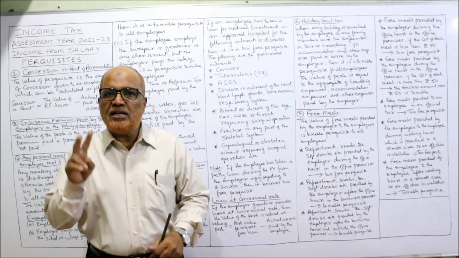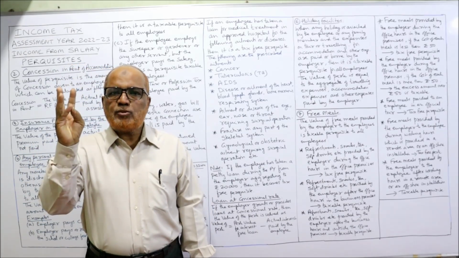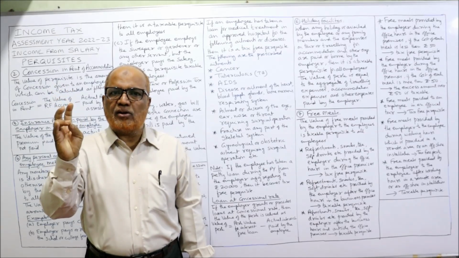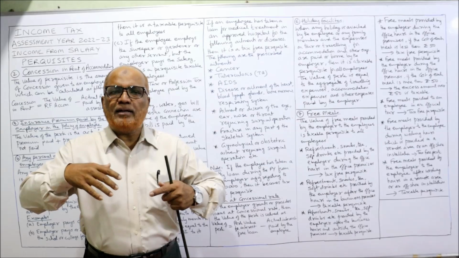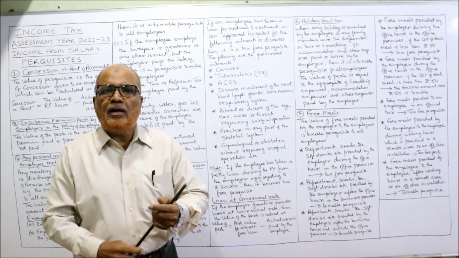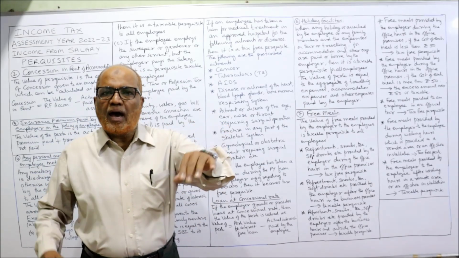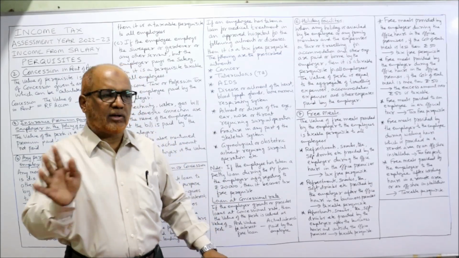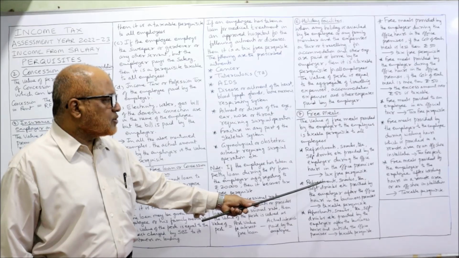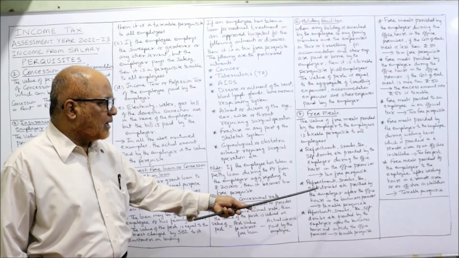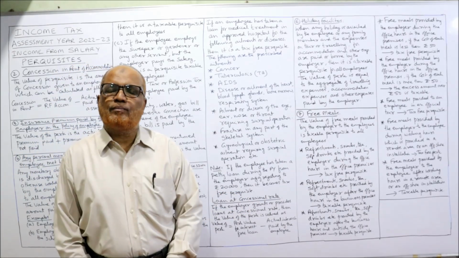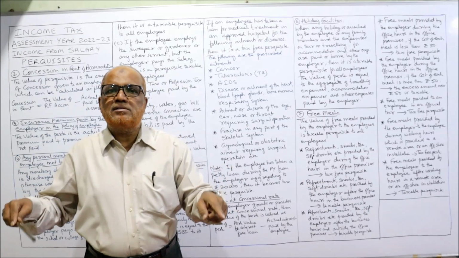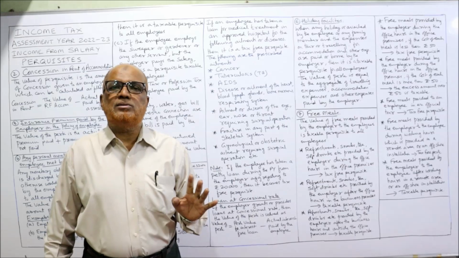During business hours, two conditions are attached. Refreshments, snacks, tea, soft drinks, etc. provided by the employer to the employee during business hours and within the business premises is a tax-free perquisite, not taxable. Secondly, refreshments, snacks, soft drinks, etc. provided by the employer after the business hours, but within the business premises, is a taxable perquisite.